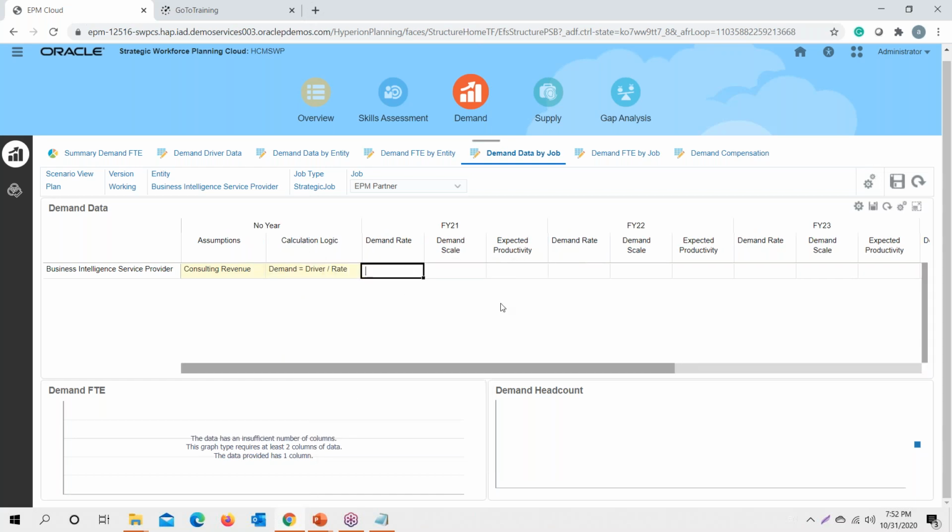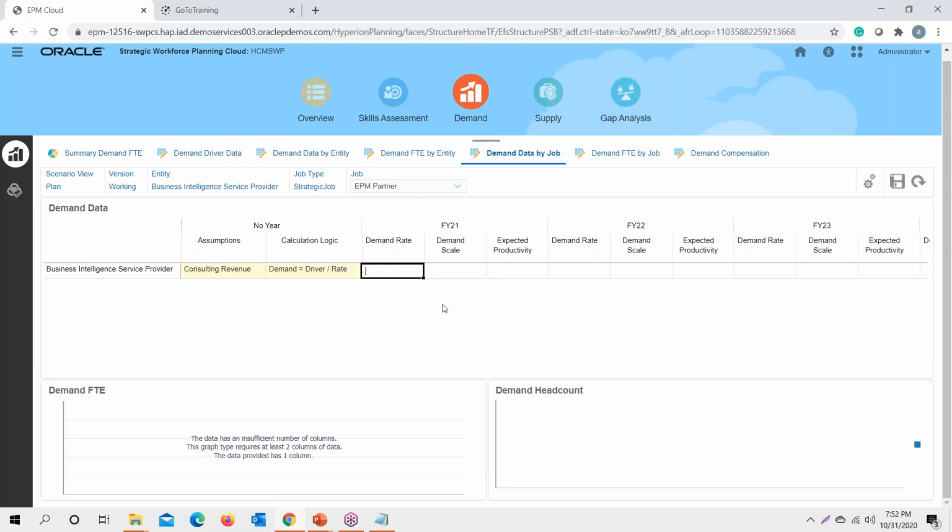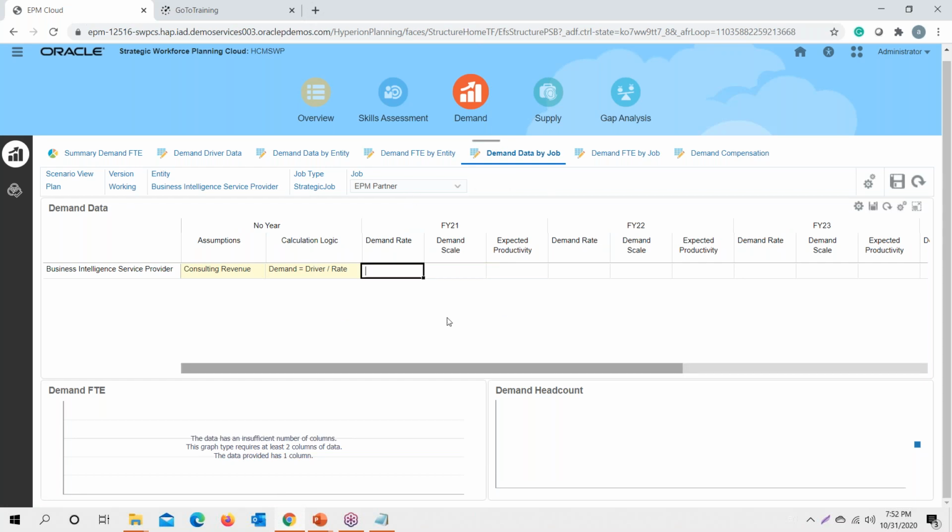Now what is my demand? For every EPM partner, I want to generate a revenue of 5 million. You could also provide a demand scale, which is provided in the form of a percentage, and then we have the expected productivity. We will take this expected productivity into account once we get some data, and then identify how it works.